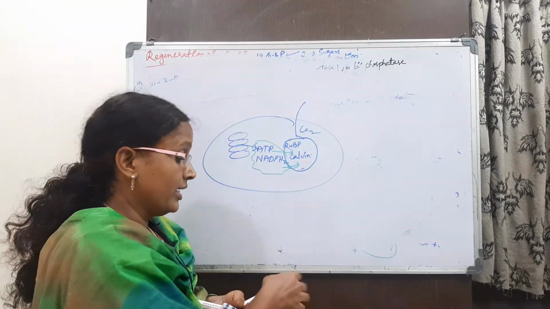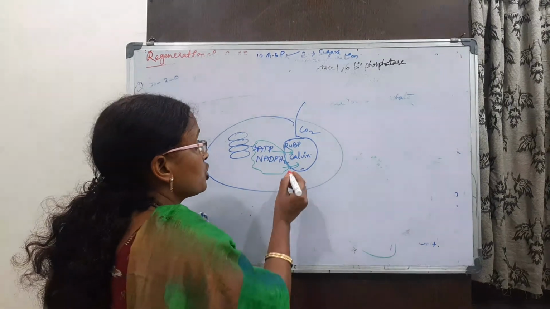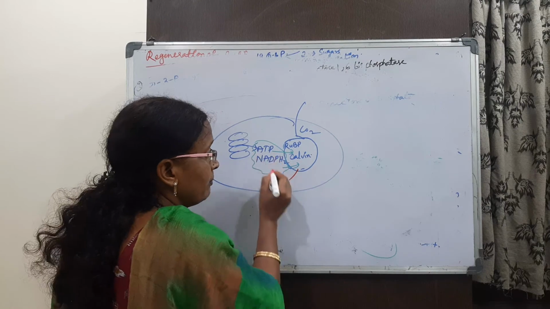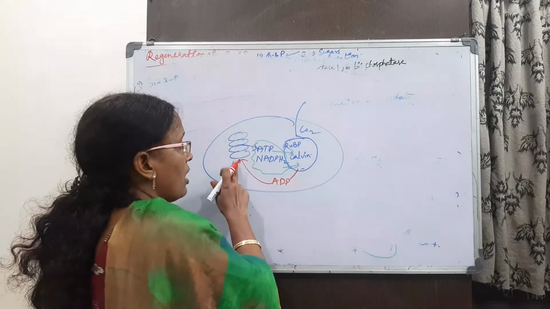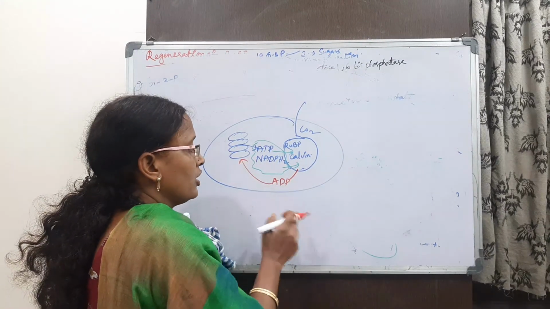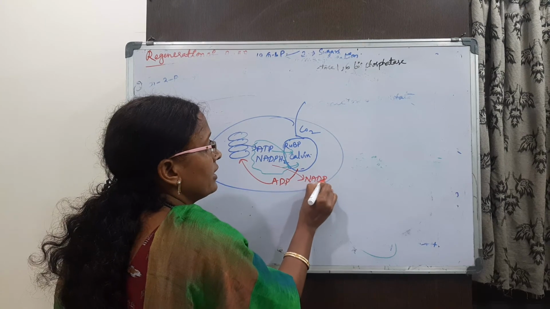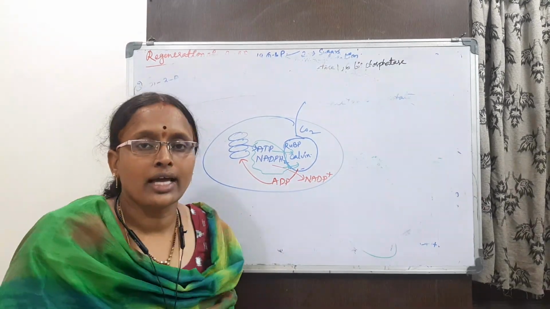Wherever they take ATP, they give ADP, and again ADP is sent back. This is a continuous process. If NADPH is taken, it is converted into NADP plus. Okay, this is about the Calvin cycle.